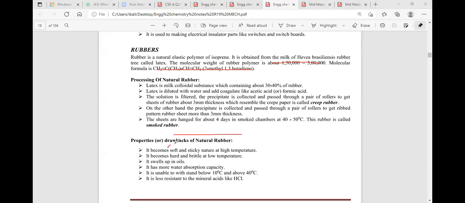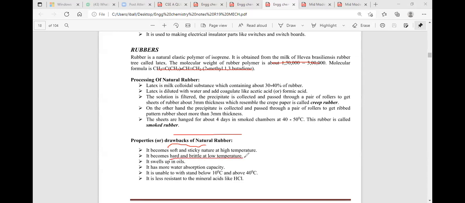Natural rubber becomes soft and sticky when it is heated to a high temperature. That means natural rubber has less thermal resistance. It becomes hard and brittle when it is treated with a lower temperature.